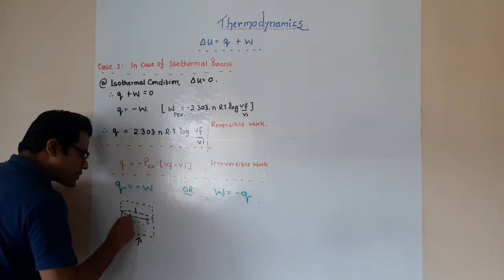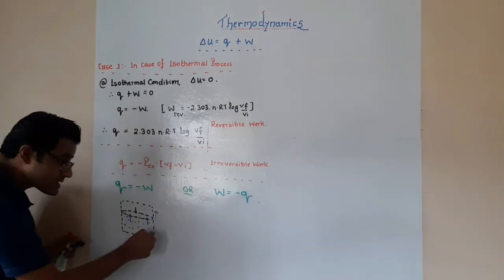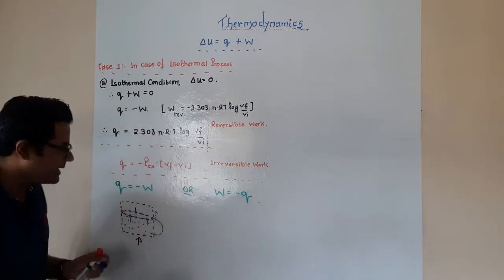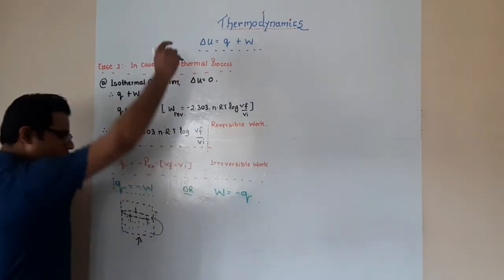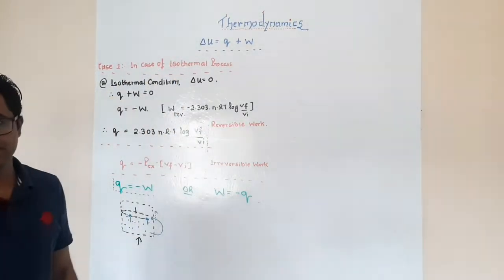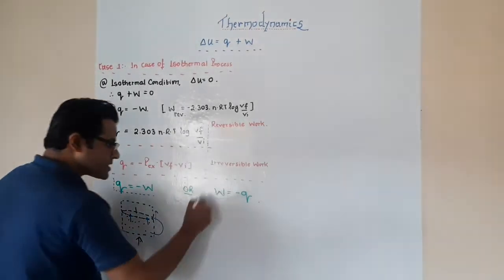As they produce pressure, this particular piston slowly moves. That time the work is done by the system. Understanding? So this is saying that when you supply heat at a constant temperature, the work will be done by the system. Reverse the process. What is the reverse of this particular process?